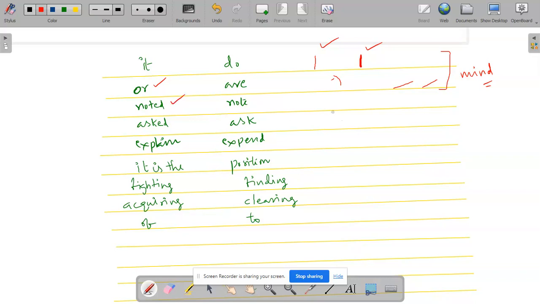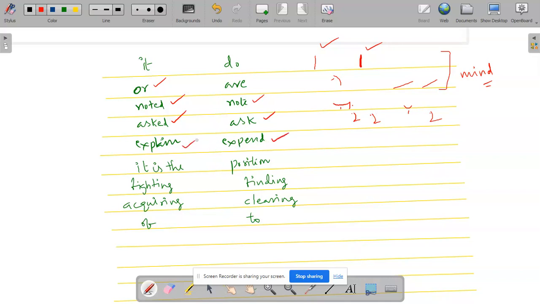And noted, how we can write noted and note? We can write note halving in halved note like this. How we can write noted like this? Noted, we can write like this. That is. And how we can ask, how we can write asked and ask? Ask we can write like this. Ask. And how we can write asked? K halved like this. K halved. So that is the difference we have to find while writing transcription.